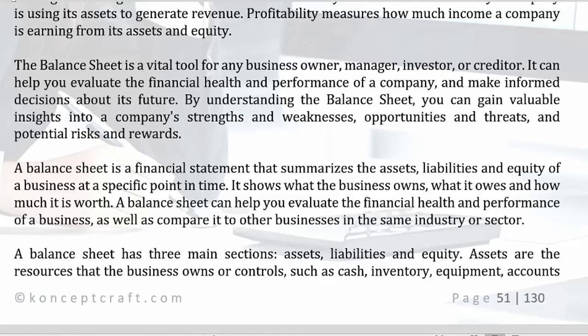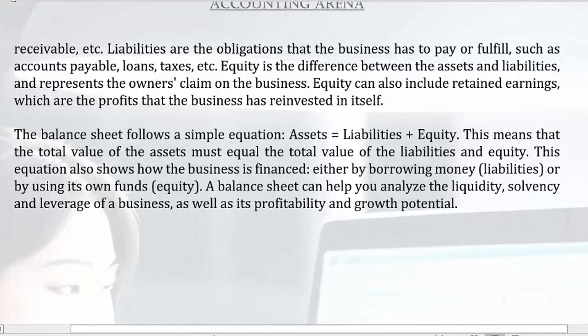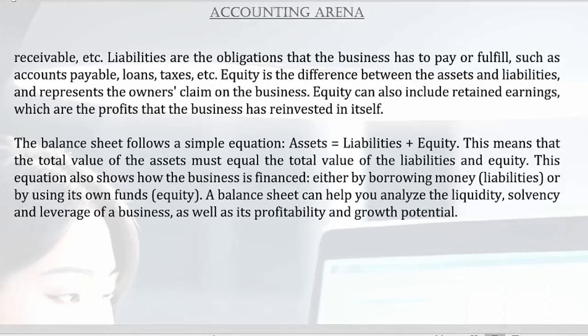A balance sheet has three main sections: assets, liabilities, and equity. Assets are the resources that the business owns or controls, such as cash, inventory, equipment, accounts receivable, etc. Liabilities are the obligations that the business has to pay or fulfill, such as accounts payable, loans, taxes, etc. Equity is the difference between the assets and liabilities, and represents the owner's claim on the business. Equity can also include retained earnings, which are the profits that the business has reinvested in itself.